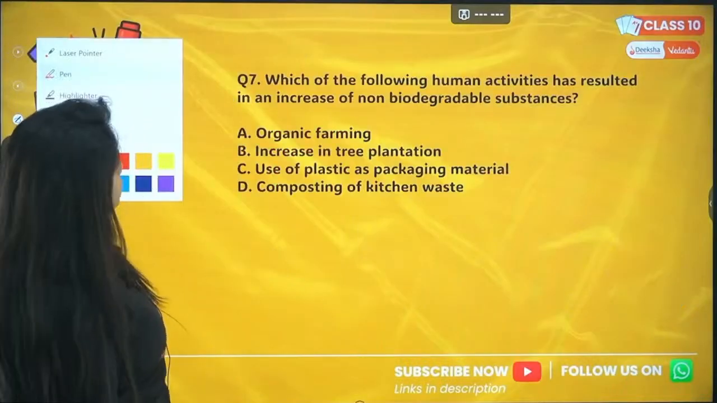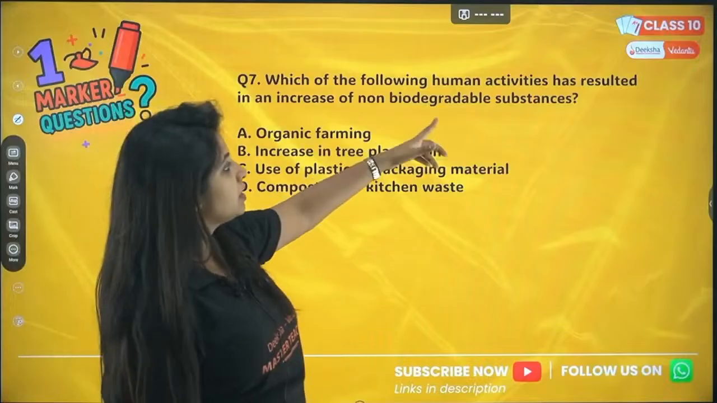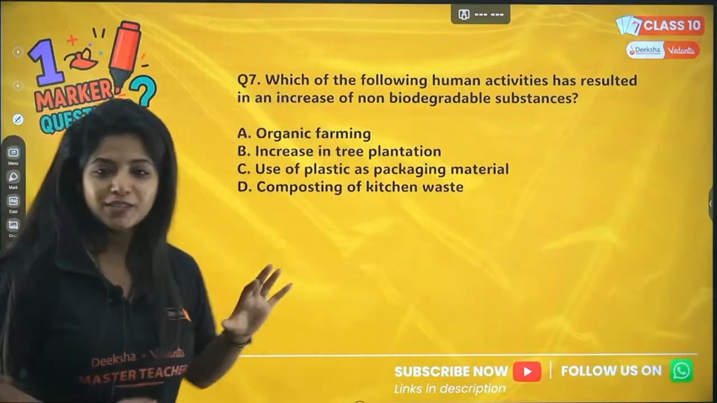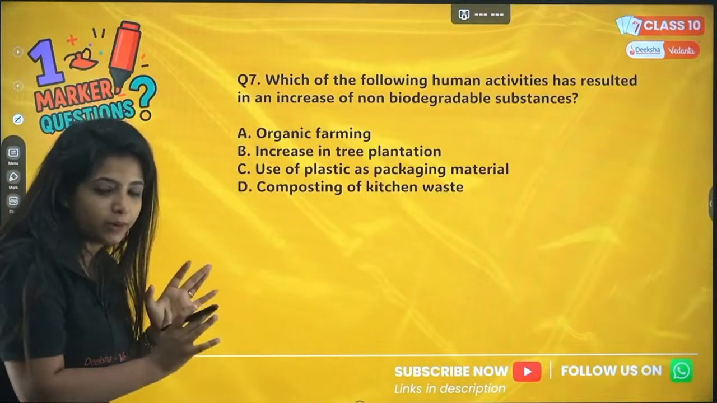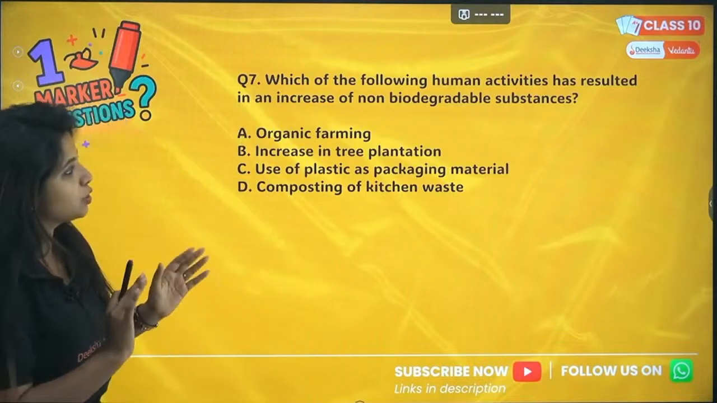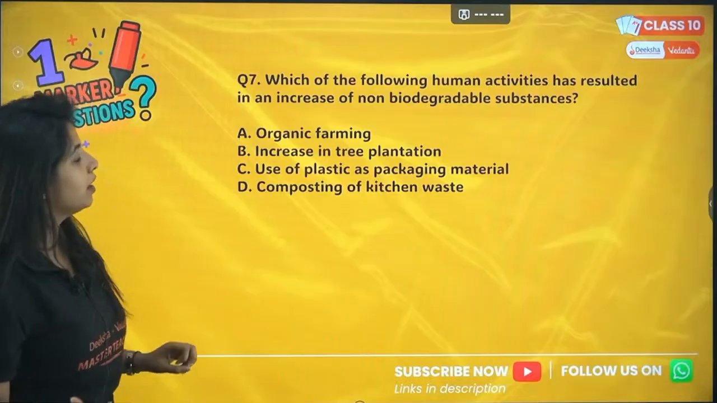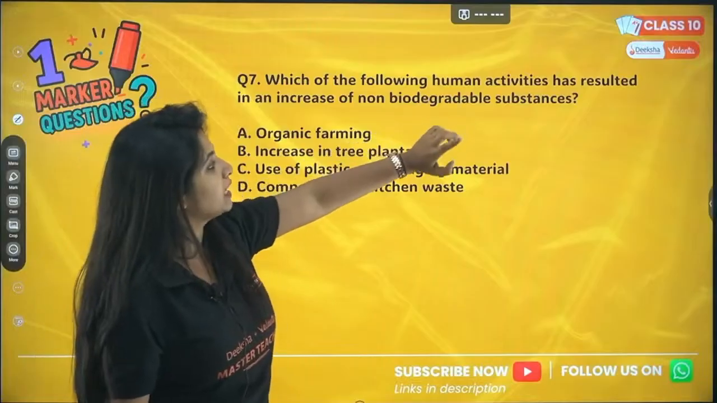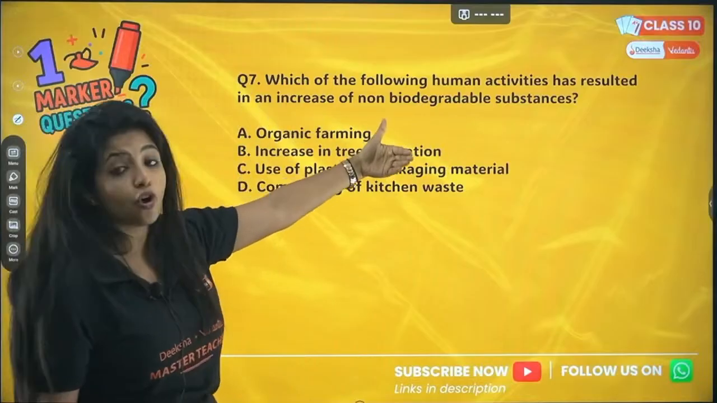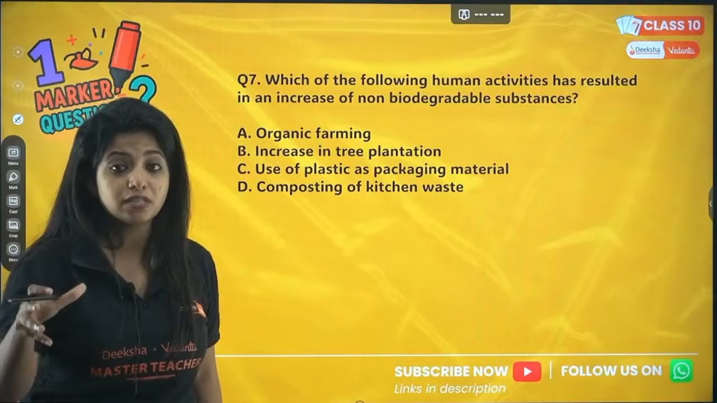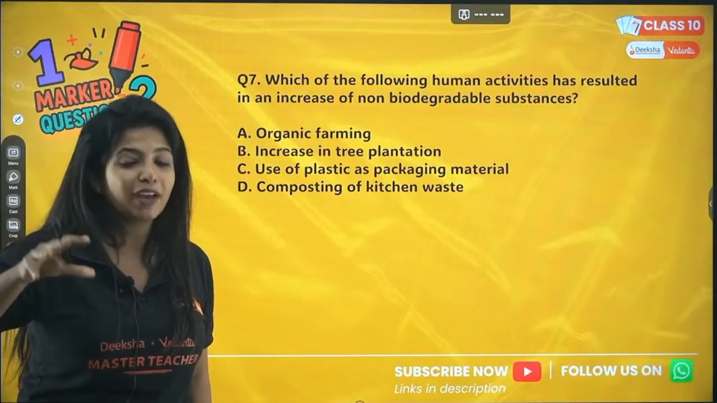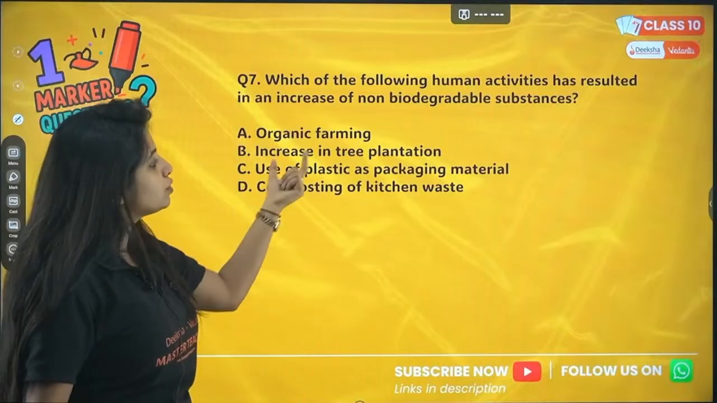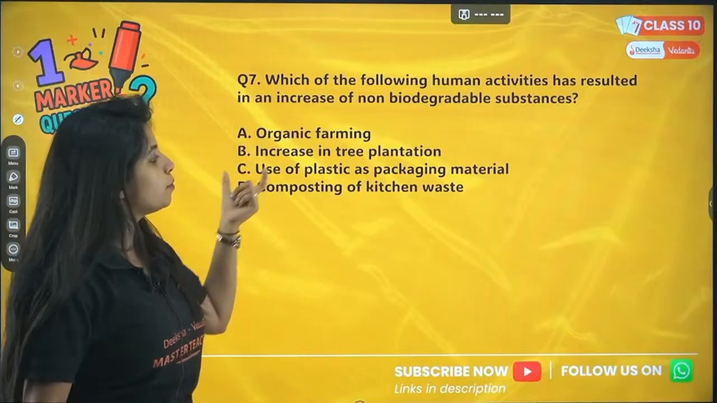Now question number 7, which says, which of the following human activities has resulted in an increase of non-biodegradable substance? So this slide, if you notice properly, looks somewhat different, right? So I tried to use my creative brain. I do not know how successful it was, but anyways. Which of the following human activities has resulted in an increase of non-biodegradable substance? Organic farming, increase in tree plantation, use of plastic as packaging material, composting of kitchen waste.